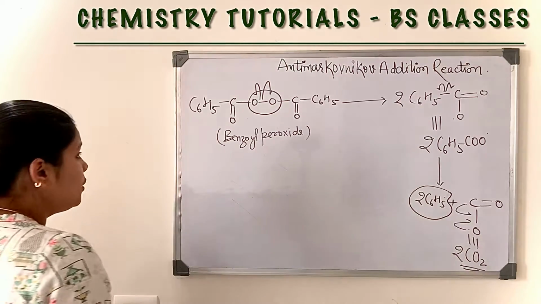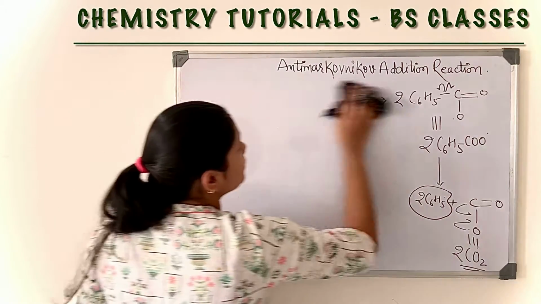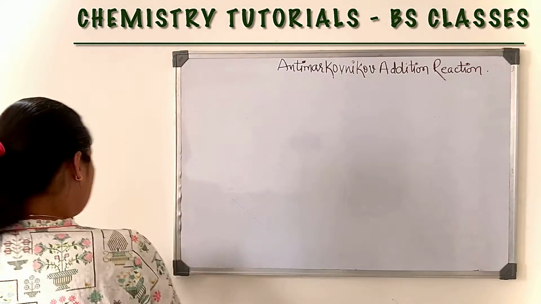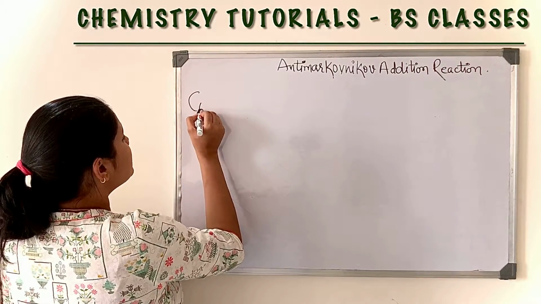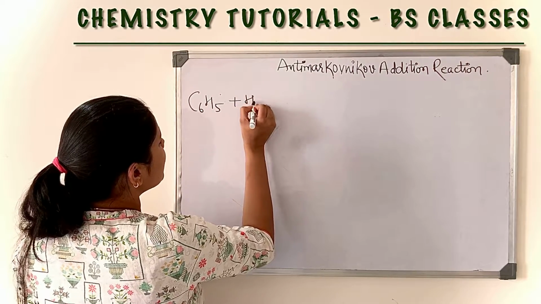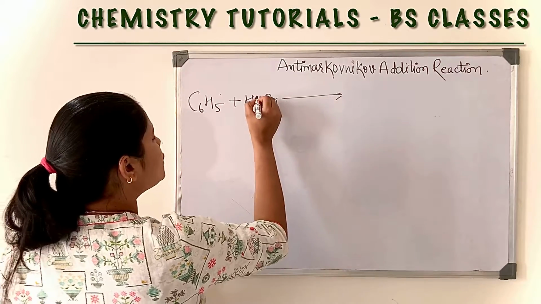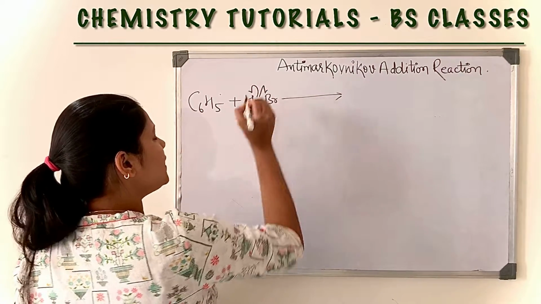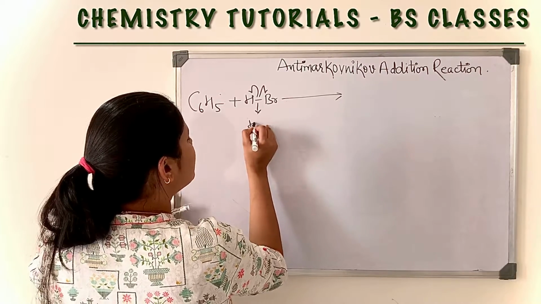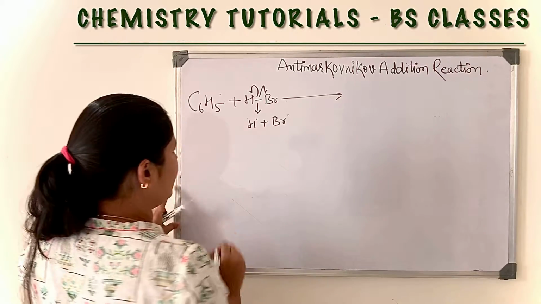Now we will continue with the mechanism. In the presence of this free radical, HBr splits. That means homolytic cleavage of HBr takes place, and HBr will break into H free radical and Br free radical.